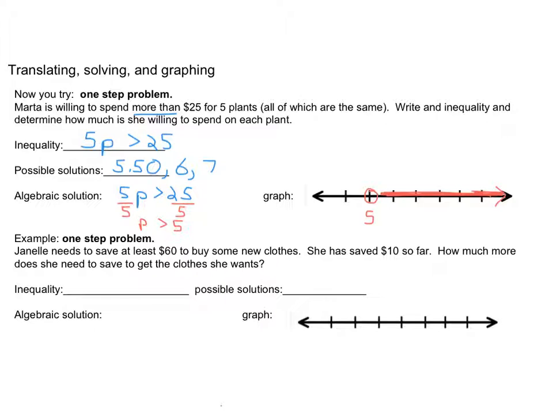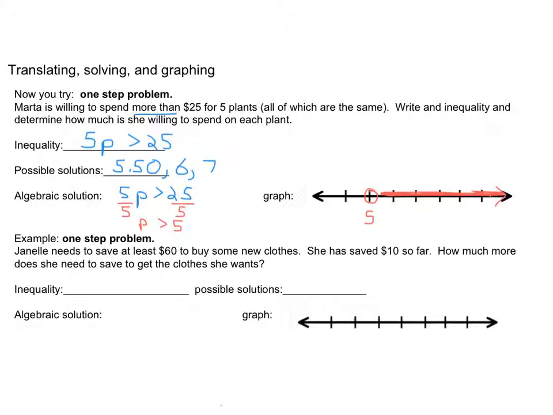So the algebraic solution, again, take my inequality. I'm going to solve it just like normal, so I'm going to undo that multiply by 5 by dividing on both sides. Keep the same symbol, and I have p greater than 5. So I'm going to make one of my marks equal to 5. I'm going to put an open circle, and then we're going to shade to the right.